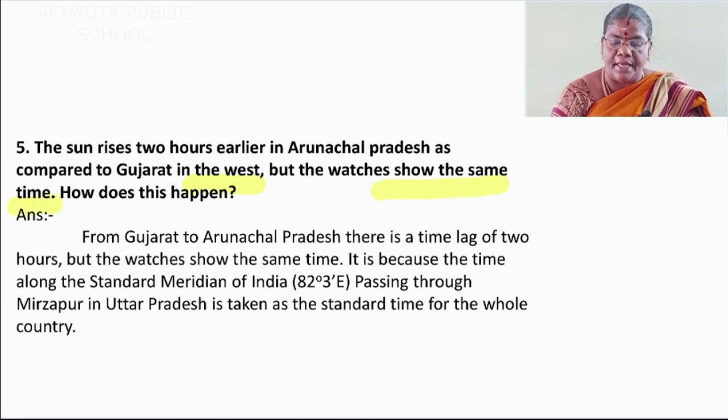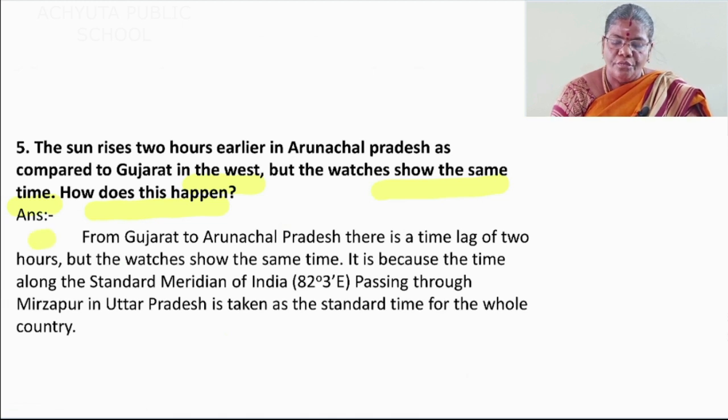How does this happen? So once again I will repeat the question. The sun rises 2 hours earlier in Arunachal Pradesh as compared to Gujarat in the west, but the watches show the same time. How does this happen?